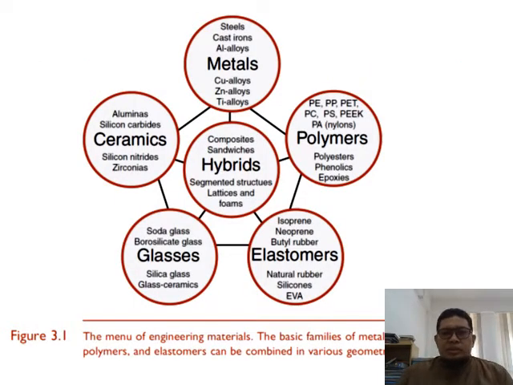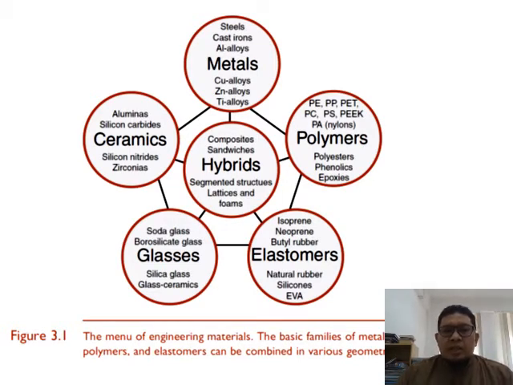So this figure 3.1 is from the HB book. Basically you have the metals family, polymers, elastomers, glasses, ceramics, and right in the middle the hybrids or composites, a combination of two or more of these different materials.